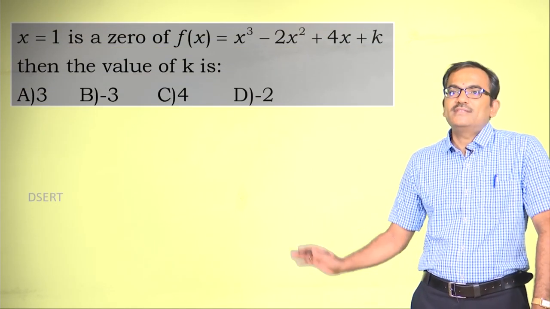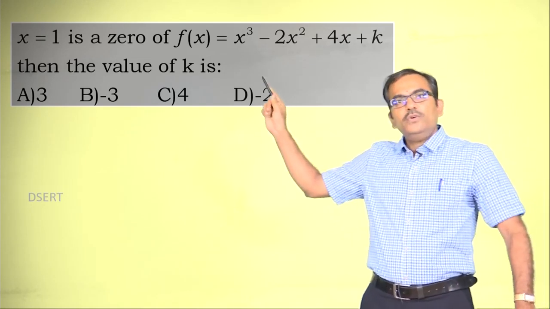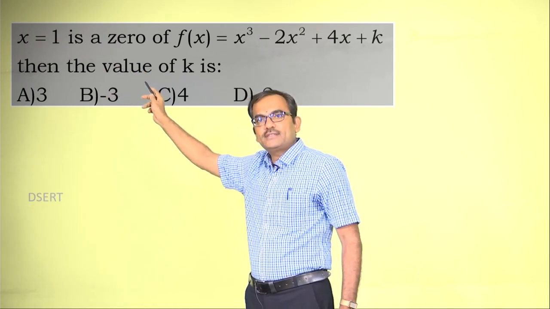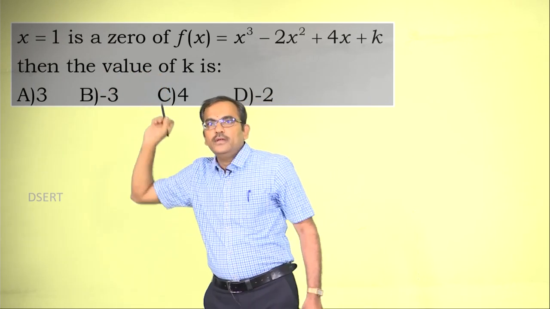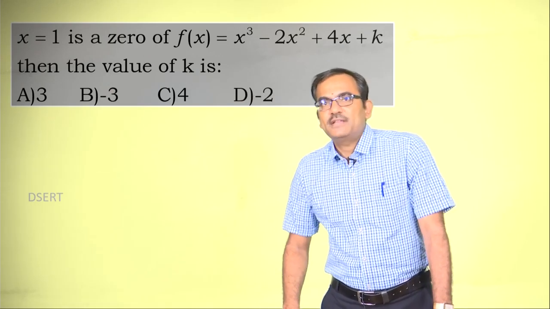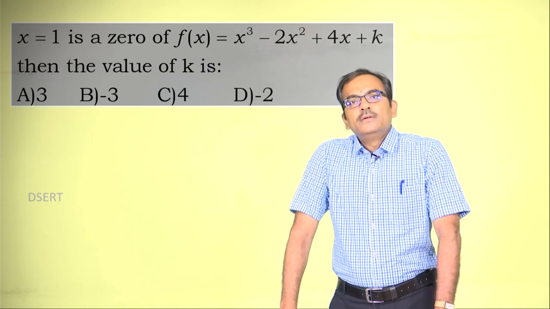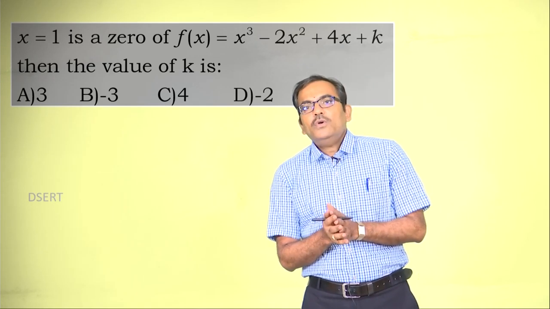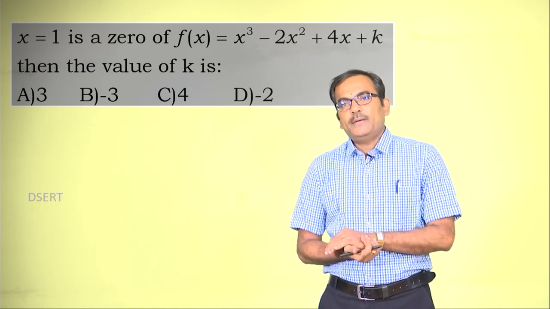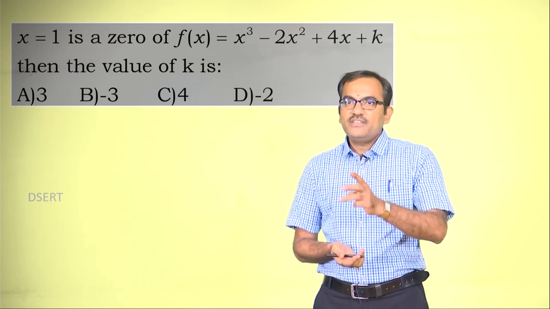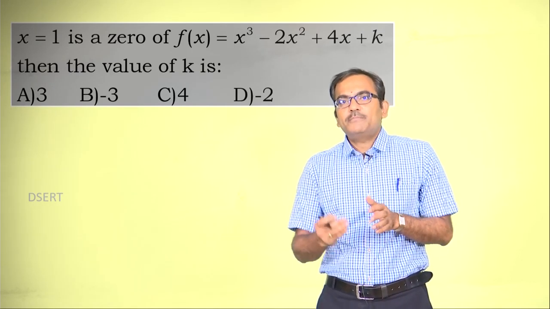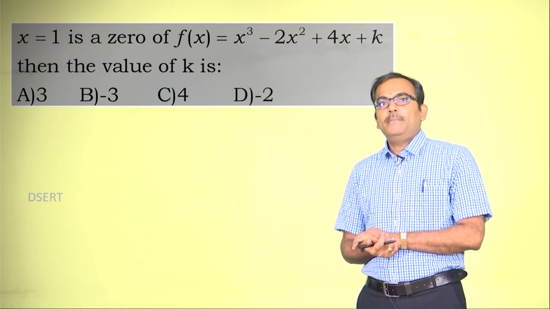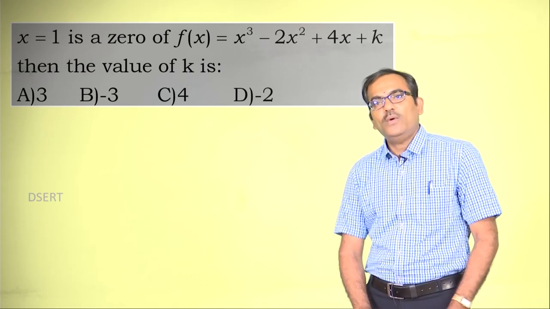The first one is like this: x is equal to 1. Here x is equal to 1 is a 0 of f of x, which is x cube minus 2x square plus 4x plus k. Then the value of k is, here x is equal to 1 is one of the zeros they have given, and of course there are 3 zeros for this polynomial, since the degree of this polynomial is 3. And now we need to determine the value of k based on the value x is equal to 1 given.